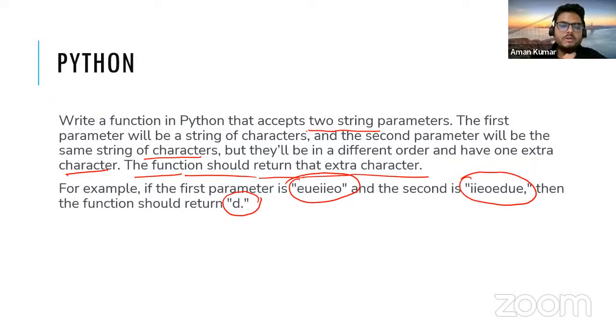Using pop. Okay, using pop, you will take one character and you will search that in the other one. Is that so?